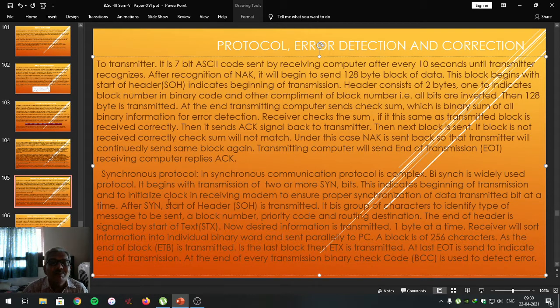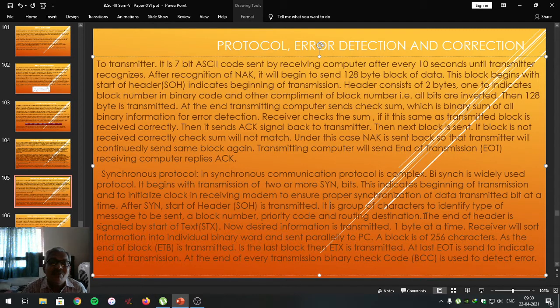After the sync bits, there is a start of header, as we already studied. It is a group of characters to identify the type of message to be sent, a block number, priority code, and routing destination.